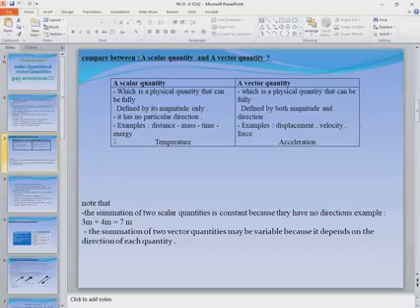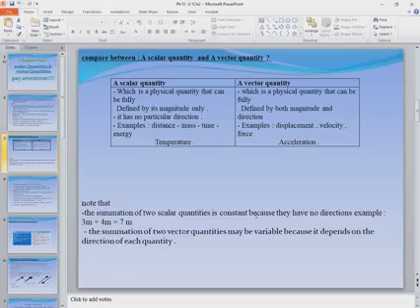But what about division or multiplication of two vector quantities? If you divide two vector quantities like displacement over time, for example, this will give you another, new physical quantity, which is velocity. Okay, so the summation of two vector quantities may be variable because it depends on the direction of each quantity.